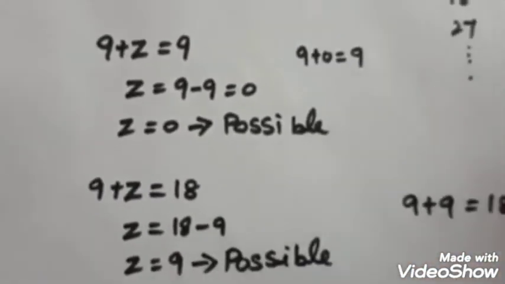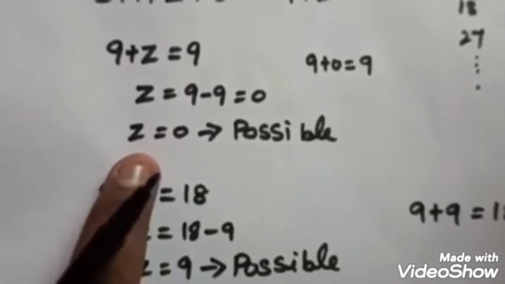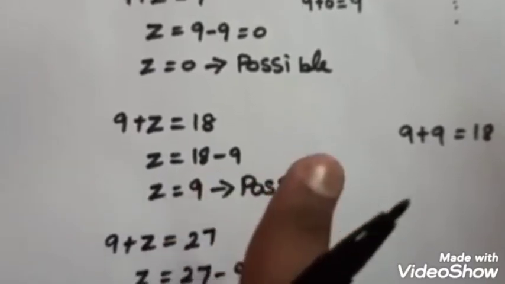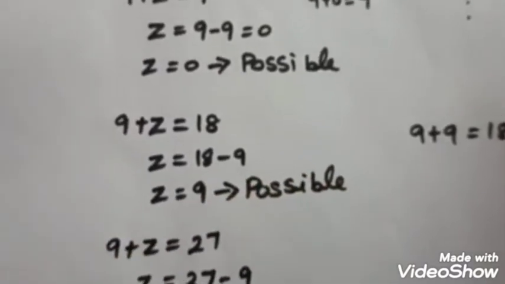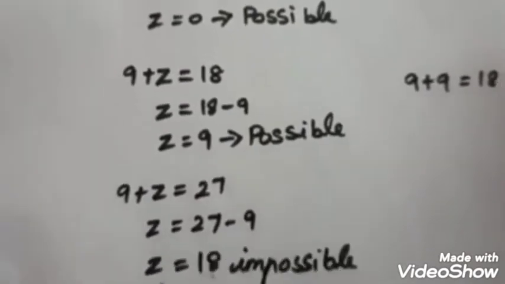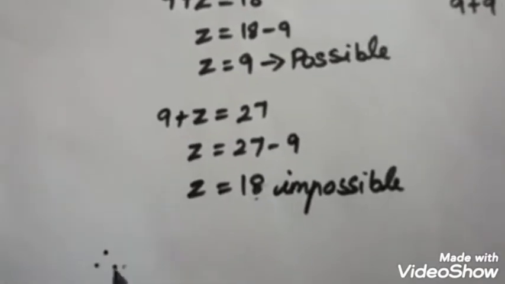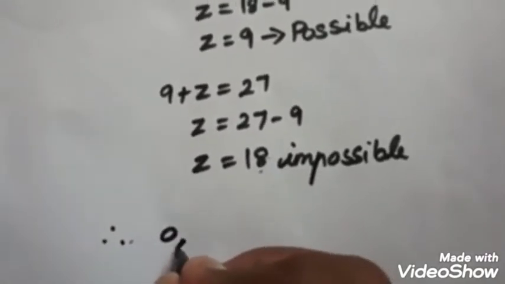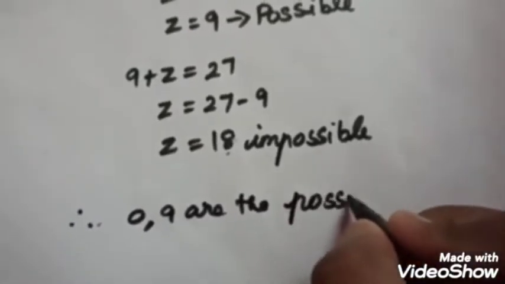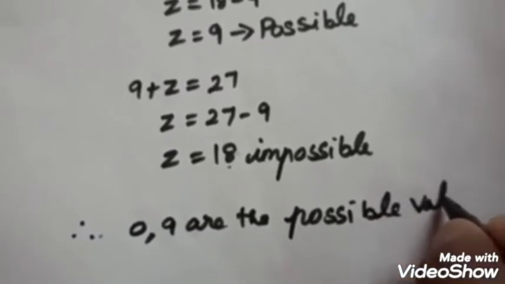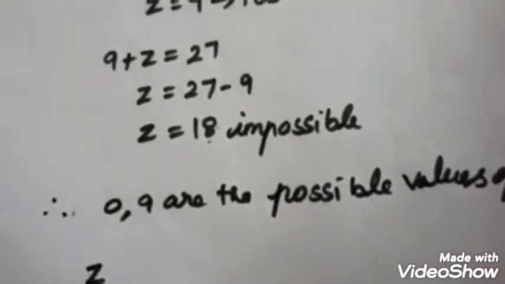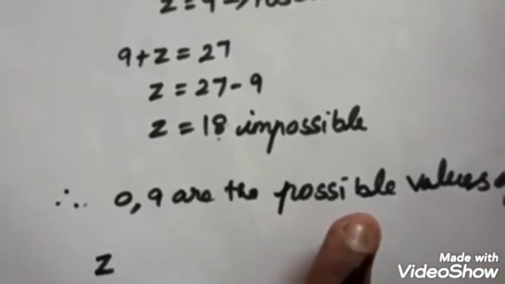So now how many values are possible? Whether the z value is 0 or the z value is 9. So how many values do we have? 2 values. It may be 3105, otherwise 3195. Therefore 0 and 9 are the possible values of z.